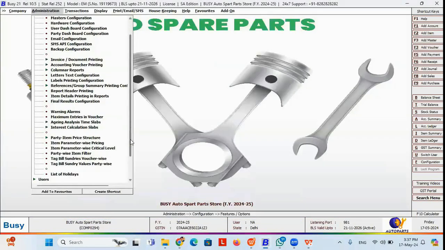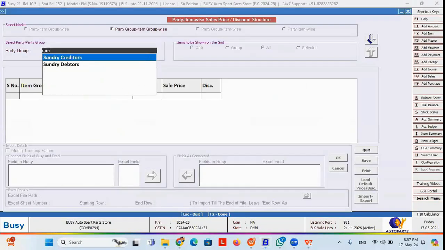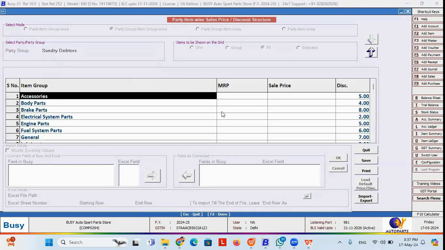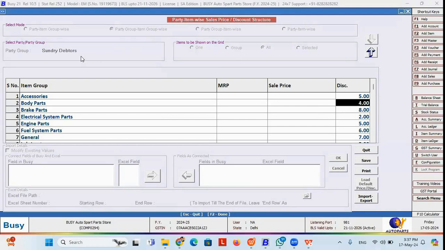Once you save the configuration, you get an option under Configuration called party item price structure. You can click on the sale button and then select the group. If you select sundry debtors and click on the down arrow button, your item groups will appear here. I have mentioned group-wise discounting. So for whatever item belongs to the body parts group, the discount will reflect as 4%, no matter which party it is under sundry debtor.